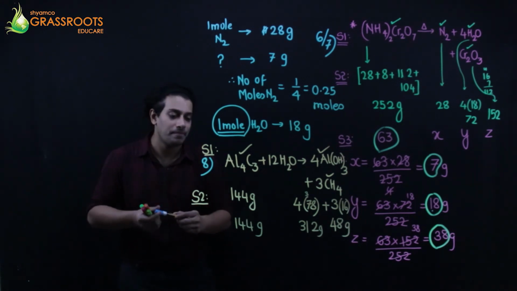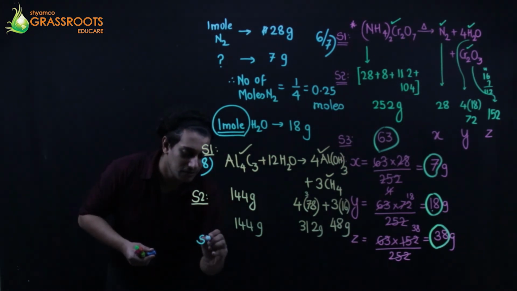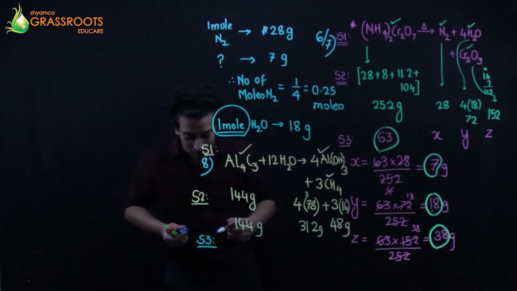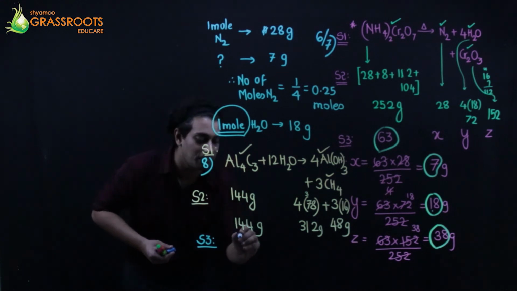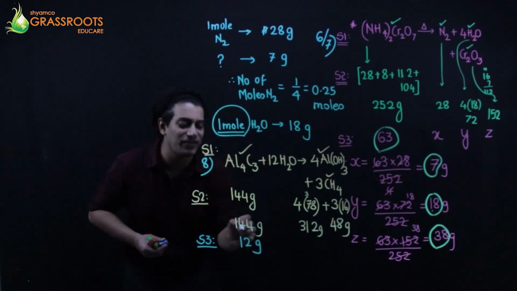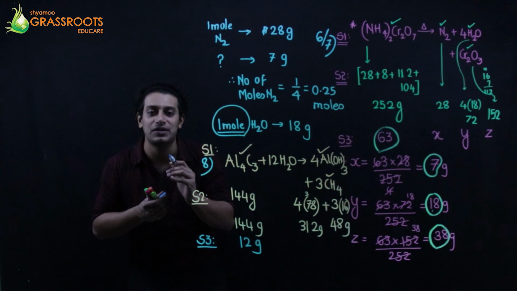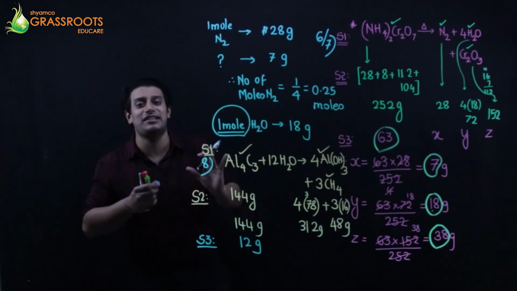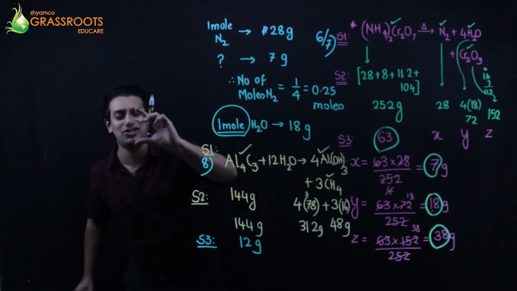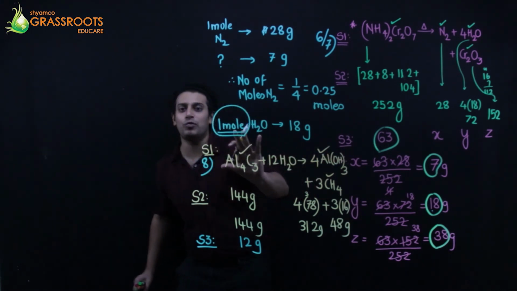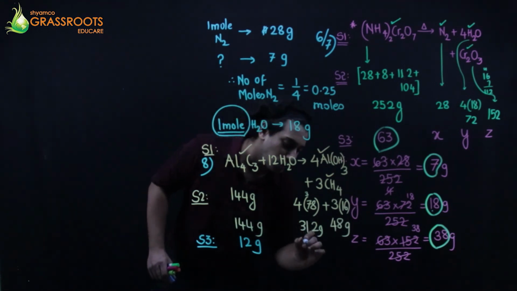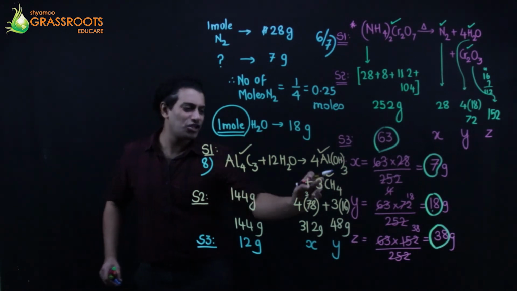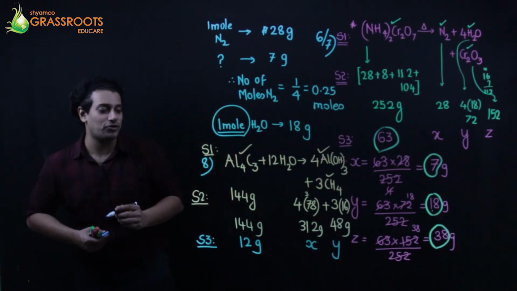Step number 3. Molecular weight हुआ. क्वेश्चन में क्या बोला है? 12 grams of aluminium carbide. Test tube में we don't have 144. That's a reference. I am carrying out this reaction with only 12 grams. सिर्फ 12 grams है मेरे पास test tube में to take forward this reaction. So what will be the वजन of methane? वजन, पहले वजन ढूंढो. वजन of methane and वजन of aluminium hydroxide.